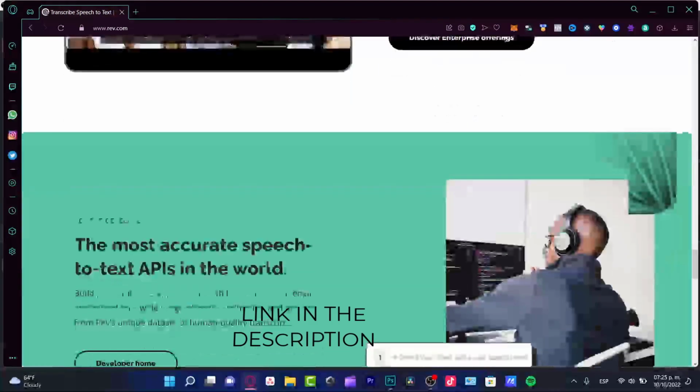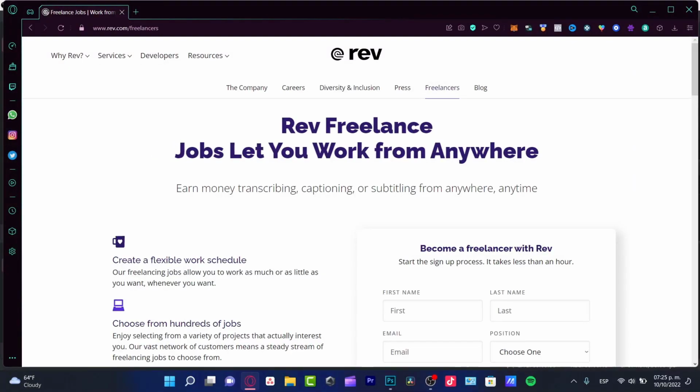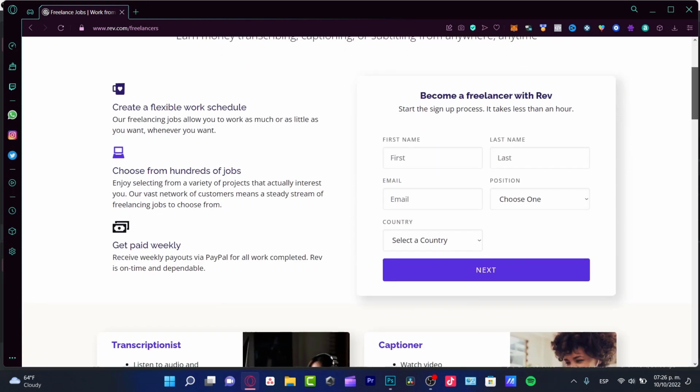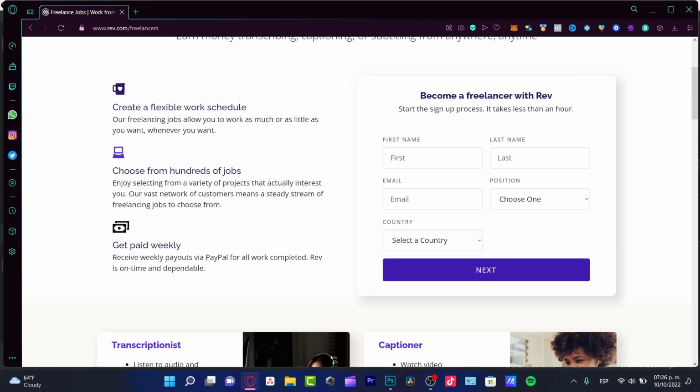So after you click into the link, you might see something like this. If you don't see that, you might want to go into rev.com and scroll down until you find the become a freelancer. But if you are using the link down below in the description, guys, you're going to see something like this. It says become a freelancer with Rev. So the first thing you want to do in order to continue is to put in here your first and last name, your email, the position you're looking for, and the country you're currently living in. And after that, hit next.